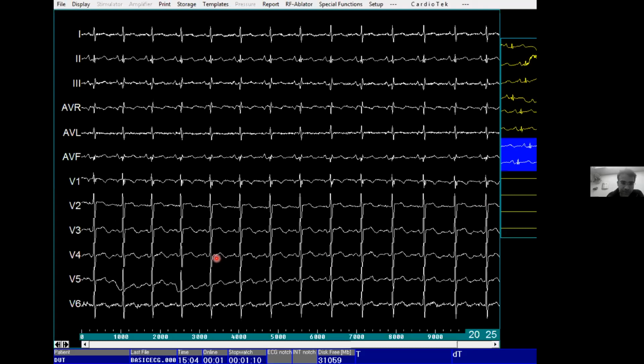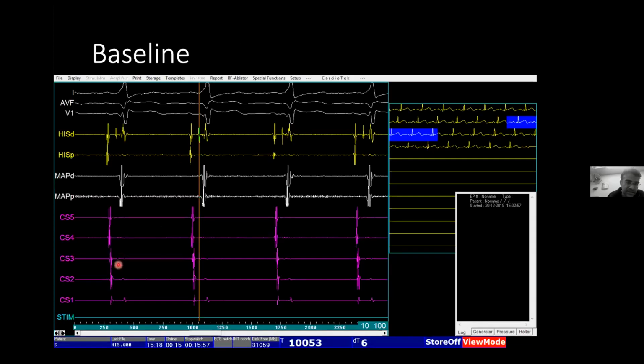Once we go into the case and we have placed all the three catheters, HRA catheter is not here in this case. So when you have placed all the three catheters, you see a discrete A followed by H and followed by V. Now, when you measure the interval, like in the first electrogram I showed, the HV interval was positive, around 40 milliseconds.